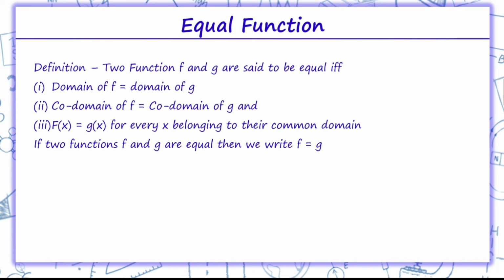Coming on to next, that is equal functions. Now two functions are said to be equal if there are conditions: if domain of f, that is domain of the first function, is equal to domain of g, codomain of f is equal to codomain of g, and f(x) is equal to g(x) for every x belonging to their common domain. So if two functions f and g are equal, we write f is equal to g. That is, if domain and codomains are equal, the functions are said to be equal.